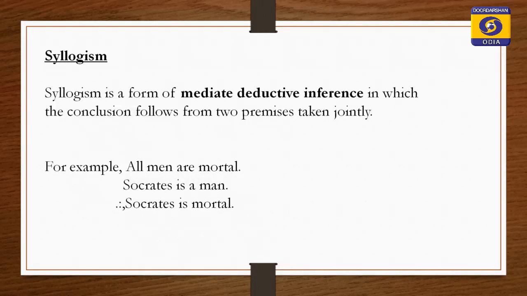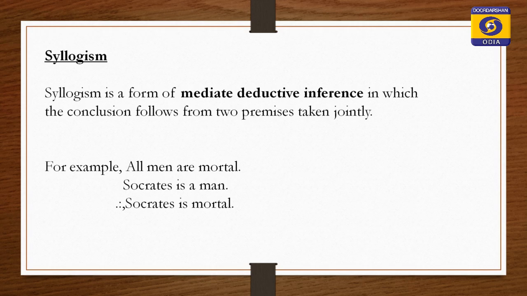Now, we will move to categorical syllogism. About syllogism I had discussed in the last class. In a syllogism there are 3 propositions, 2 are premises and 1 is the conclusion. Conclusion follows from 2 premises taken jointly. This is your syllogism, all of you know about this. So, what is a categorical syllogism?